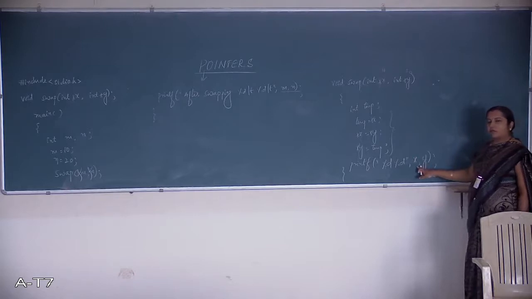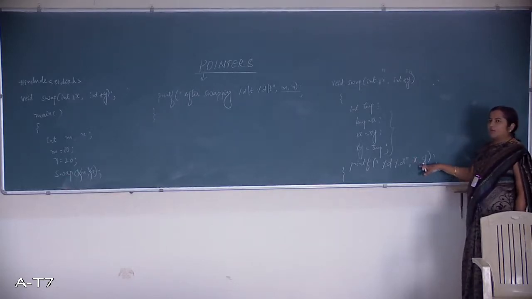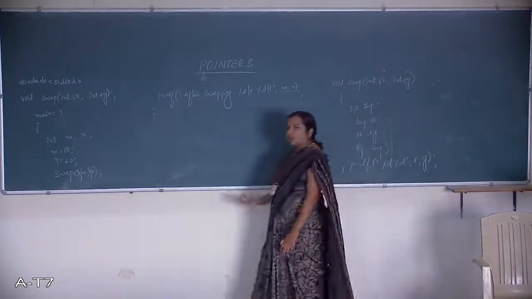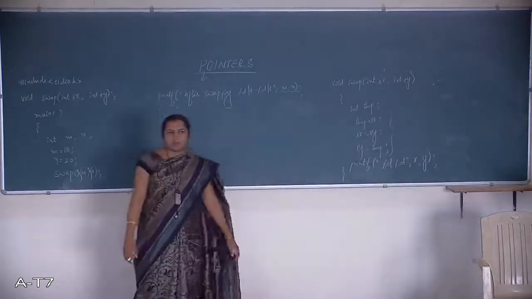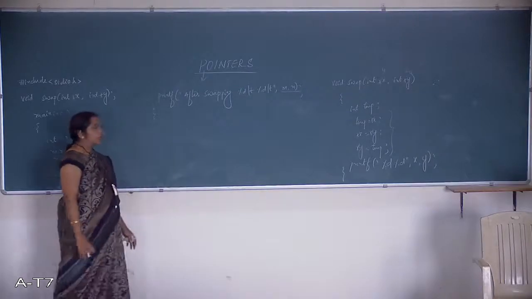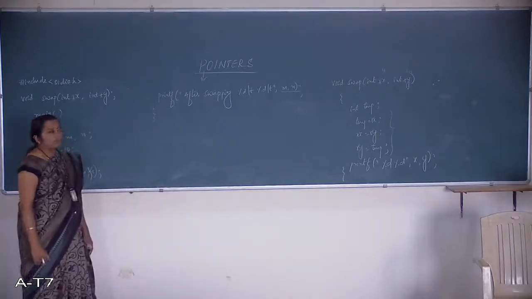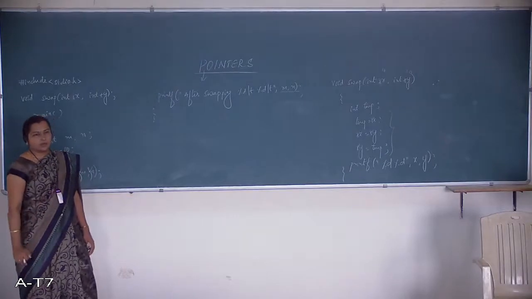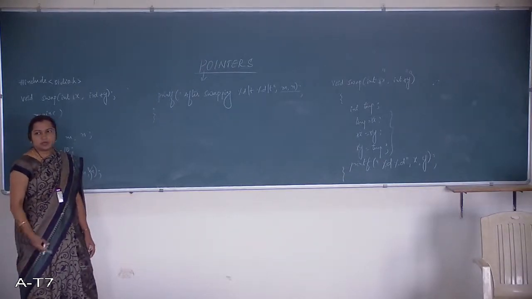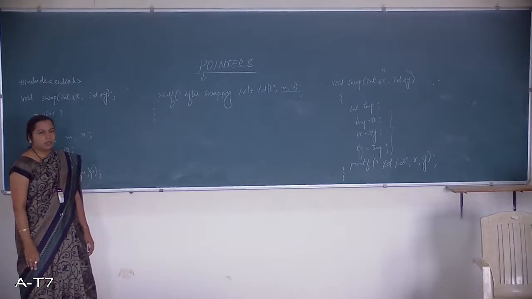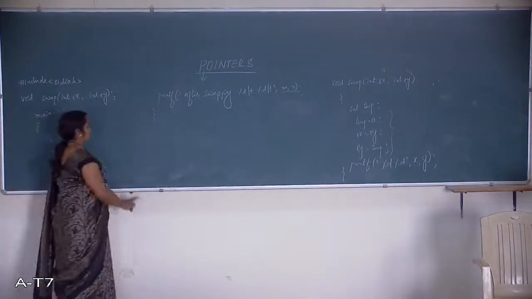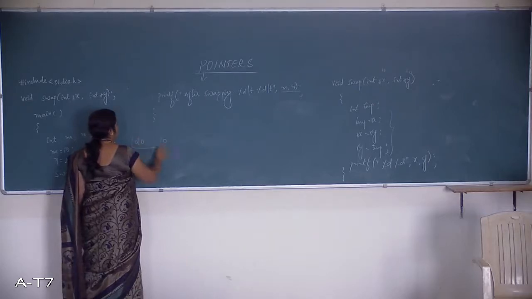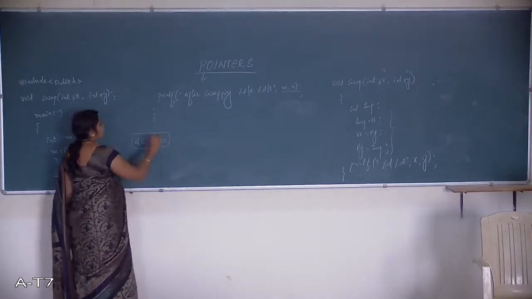X will be having what? 20, and y will be 10 here. After the execution of the called function, the control is back to the calling function, thereby the values of m and n are not like in the earlier case, that is, in call by value we got the same as the initial values 10 and 20 only. But here that is not the case, we will be getting the answer as 20 and 10. This is achieved with the help of pointers.